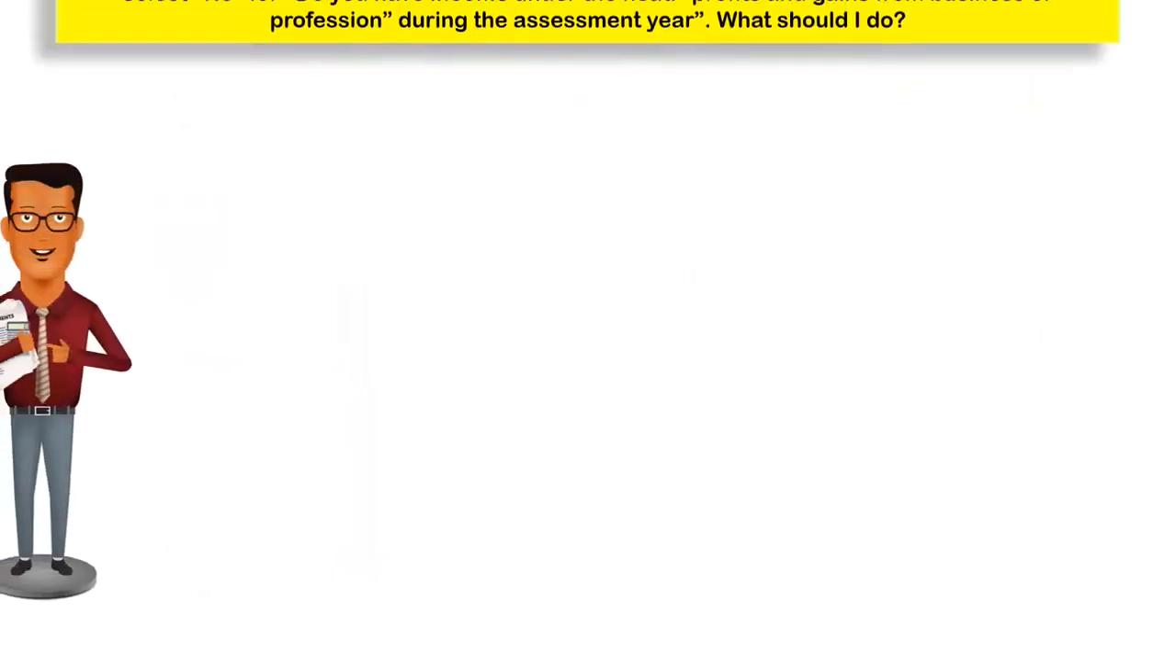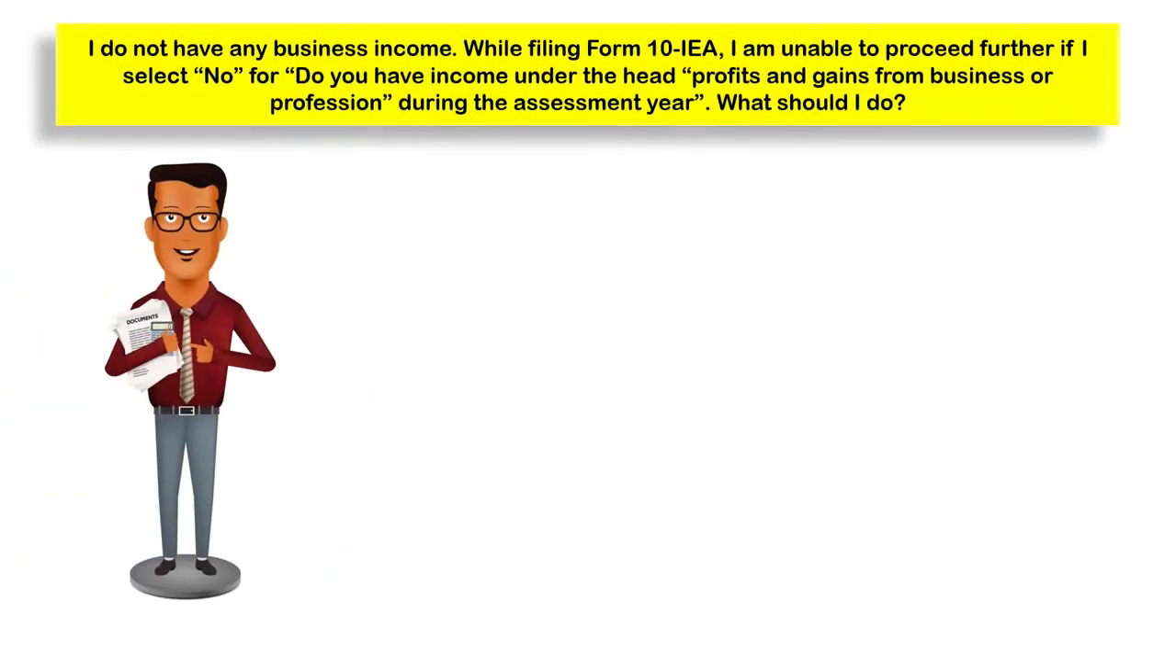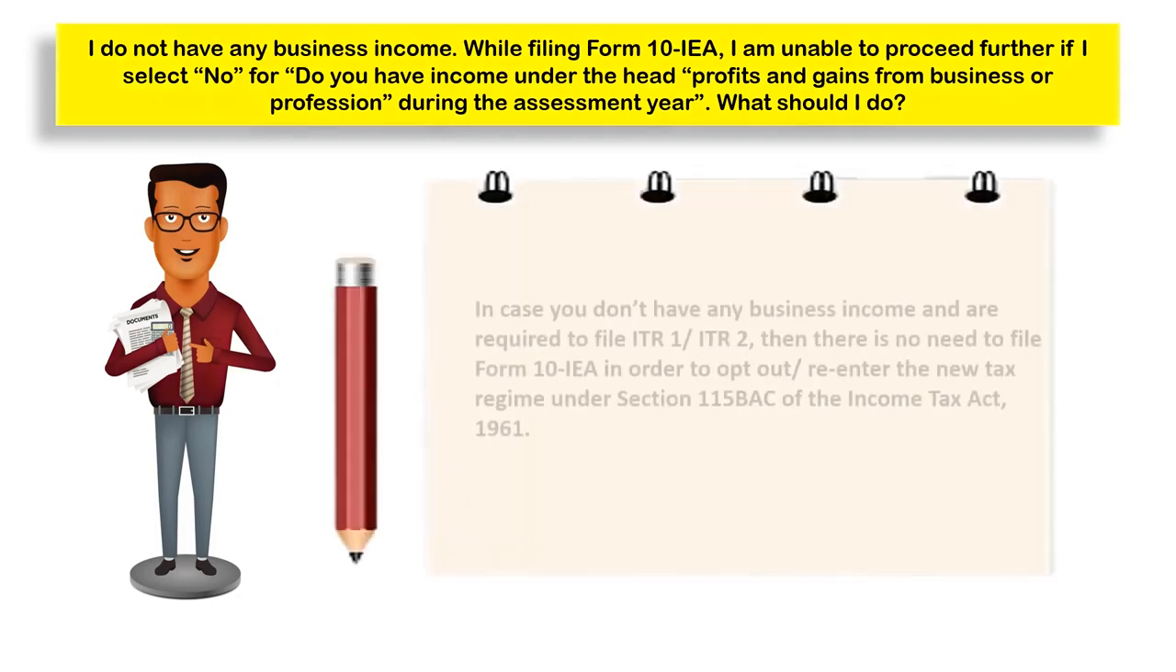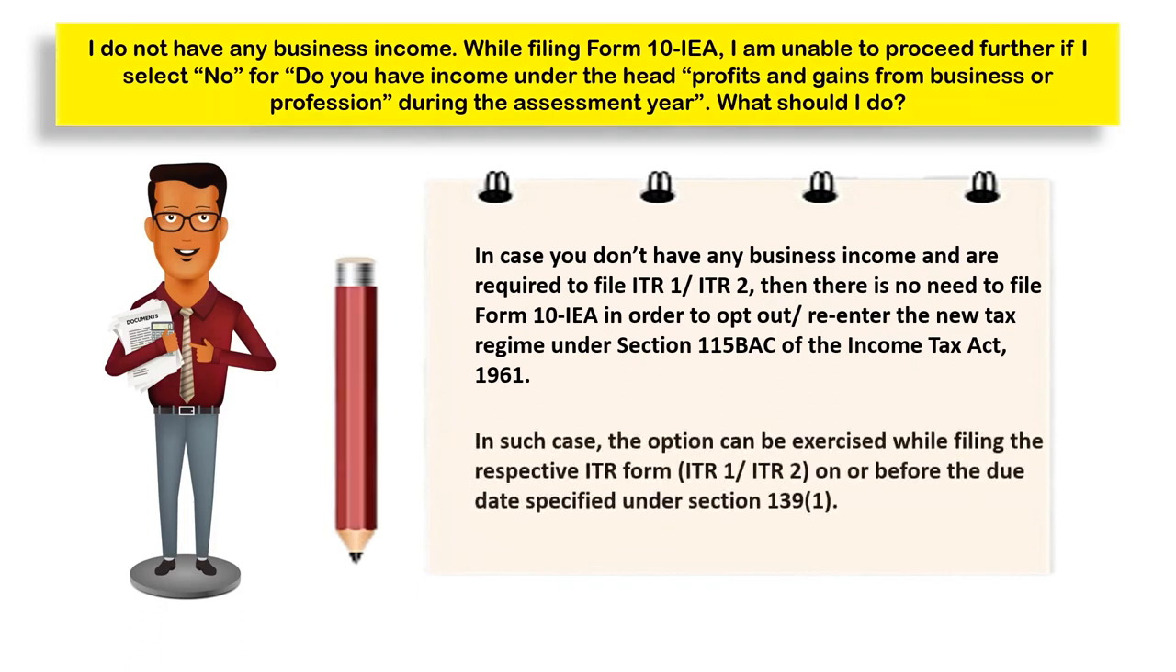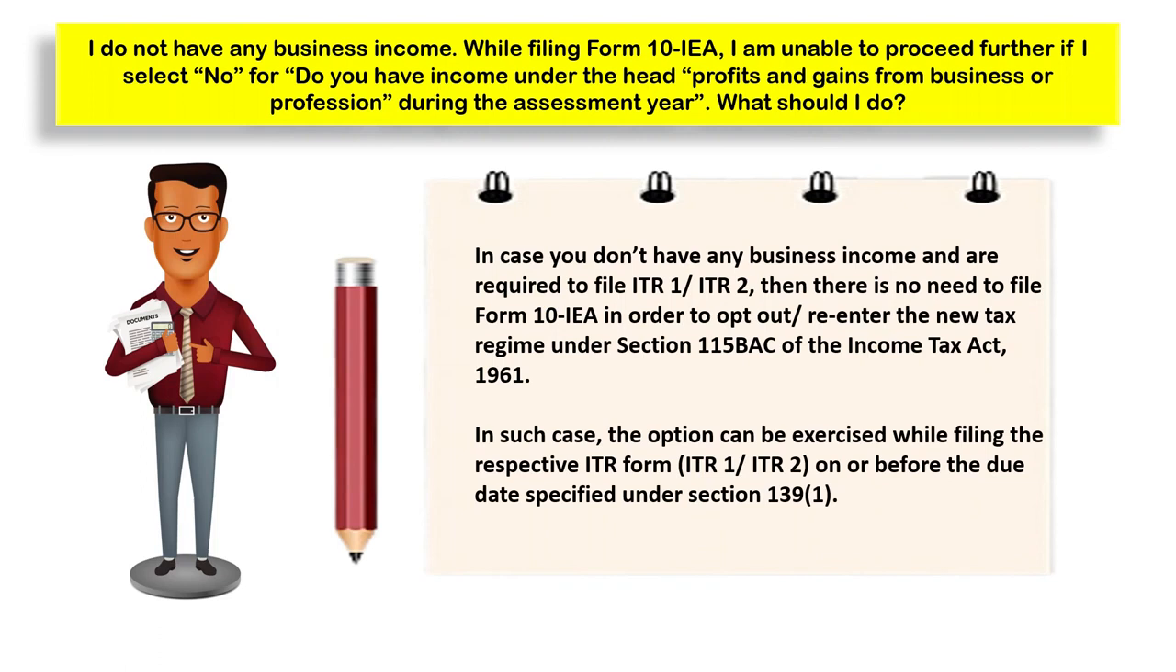Another question is, while filing Form 10-IEA, I am unable to proceed further if I select no for the question, do you have income under the head profits and gains of business or profession during the assessment year? What should I do? In case you do not have any business income and are required to file ITR 1 or ITR 2, there is no need to file Form 10-IEA in order to opt out or for re-entering into the new tax regime. In such a case, the option can be exercised while filing the respective income tax return form, that is ITR 1 or ITR 2, on or before the due date specified under Section 139, sub-section 1.